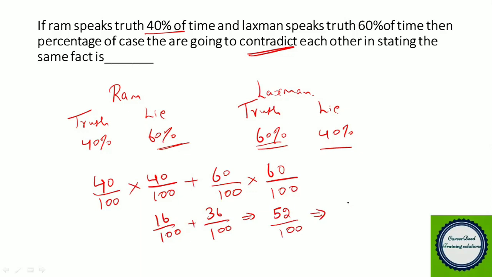So both of them will contradict in 52% of the cases. The answer for this question is that they will contradict each other while stating the same fact in 52% of the cases. This becomes our answer. Hope you understood the problem. Now moving to the next problem.